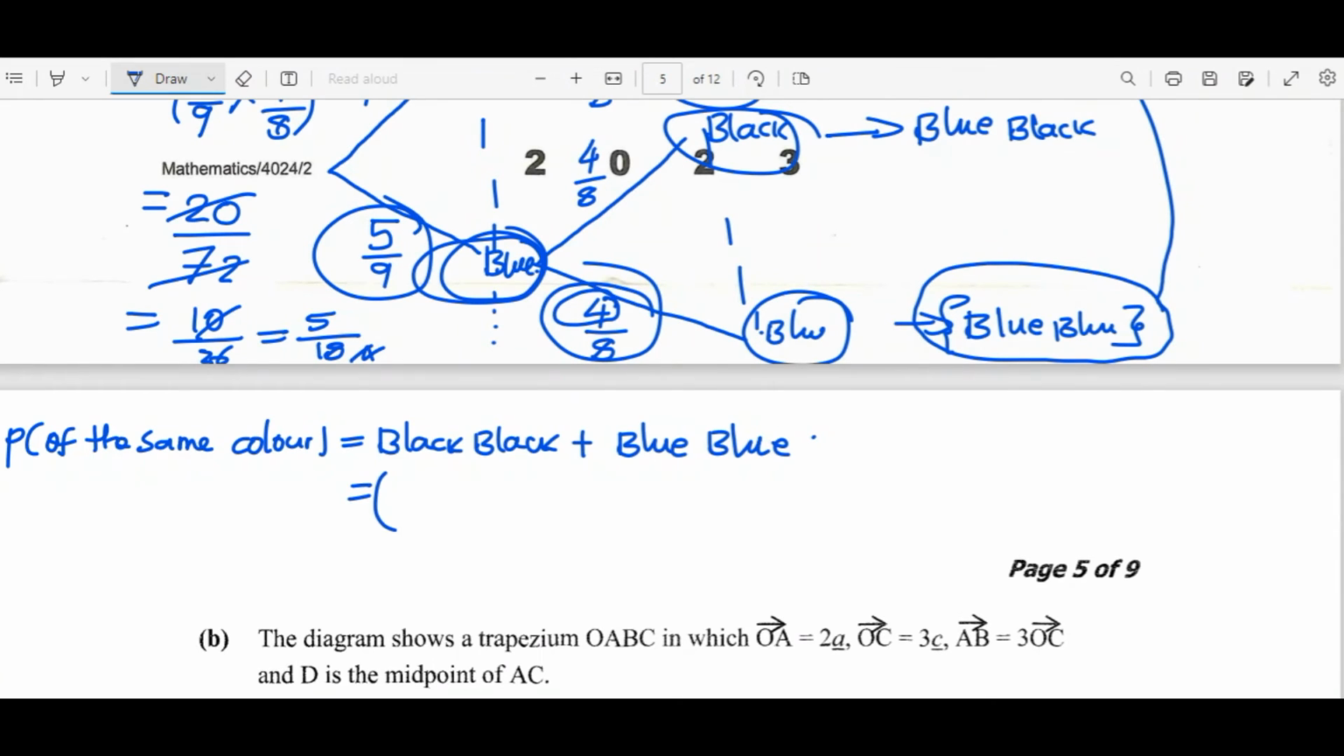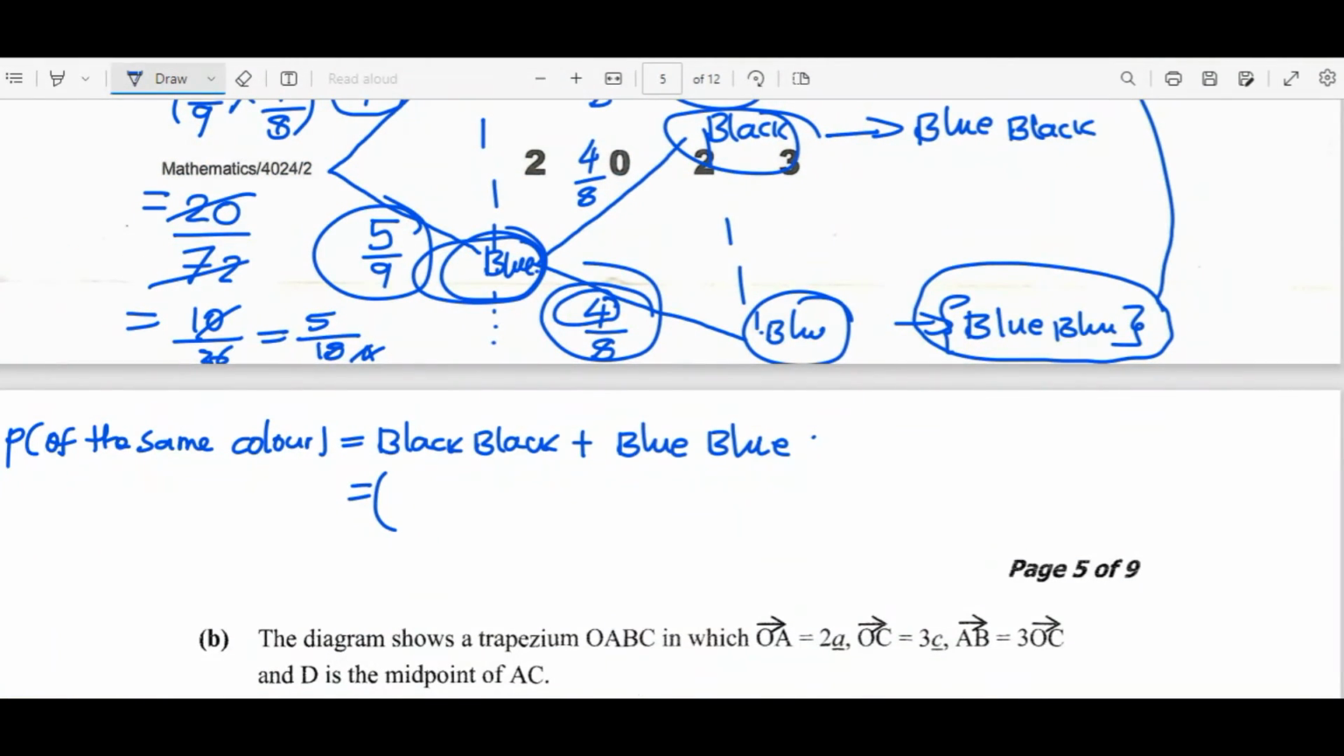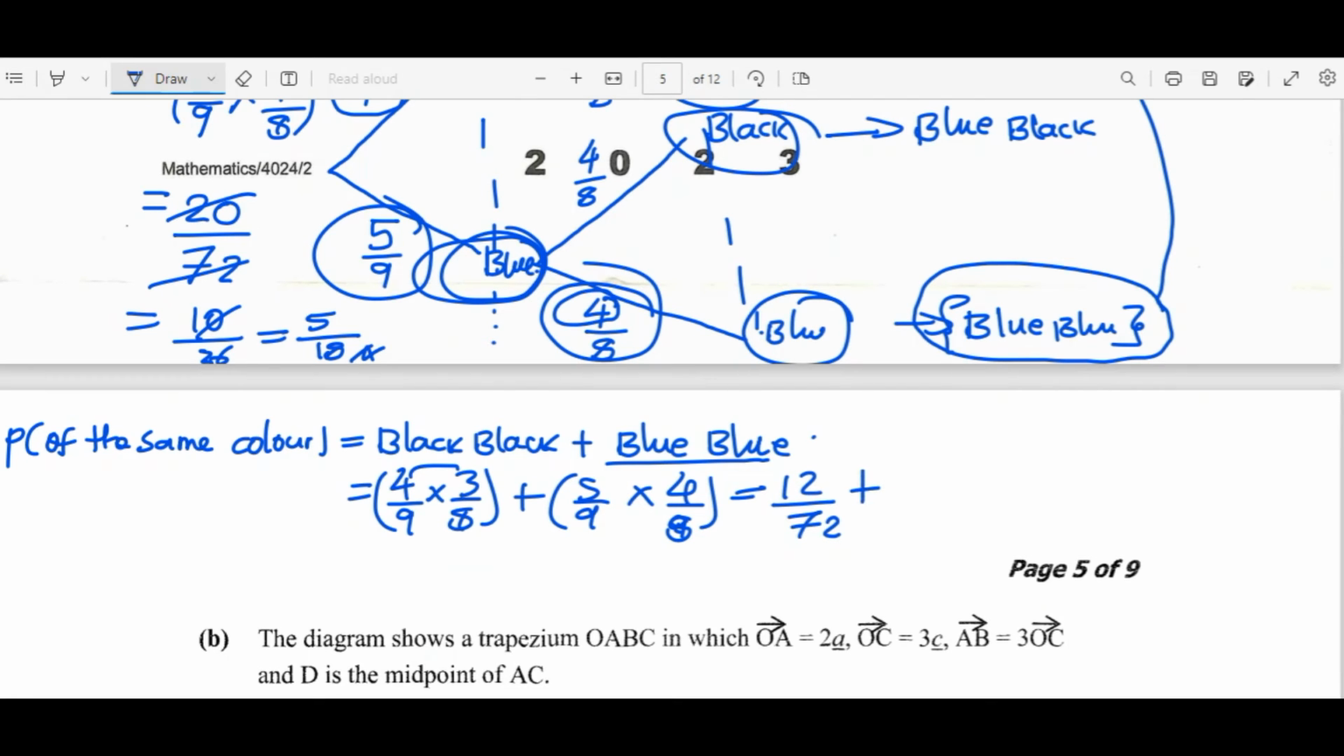So let's find the probability of black. The first black is 4/9, the second one is 3/8. So 4 divided by 9 times 3 divided by 8, plus for blue we have 5/9 multiplied by 4/8. So 3 times 4 is 12/72, plus we have